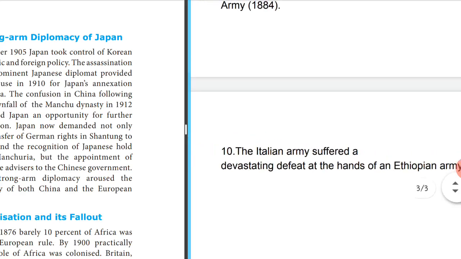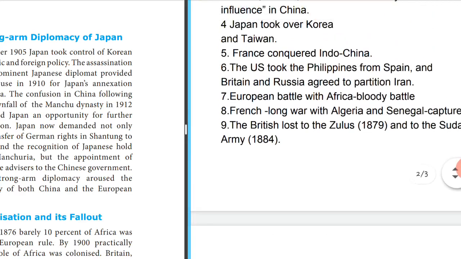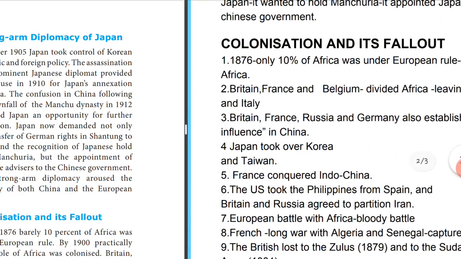So this was an overall view of what happened in colonization and all those structures that we have read. With this we come to the end of the part 2 video. Go through this with your book content and the short form of what we have prepared so far. Try to understand the concepts so that we can go into the causes and the outcome of the war in the next video. Thank you.